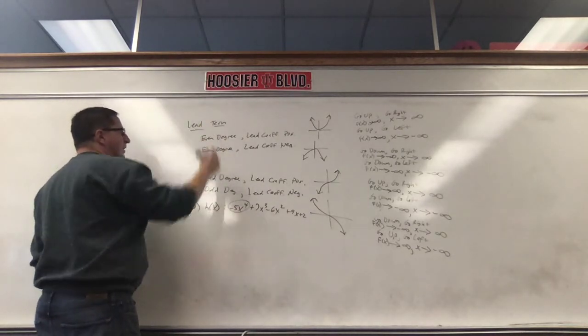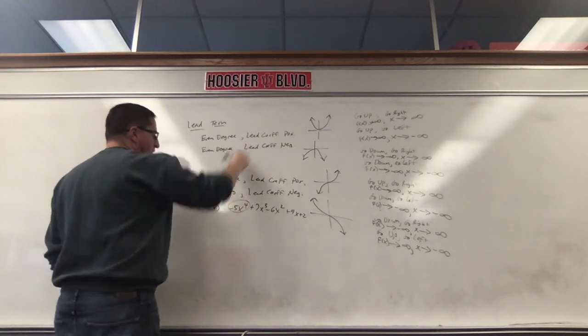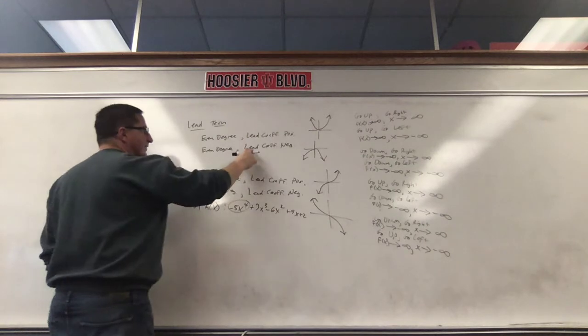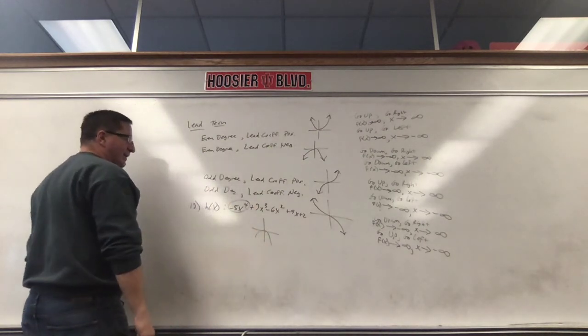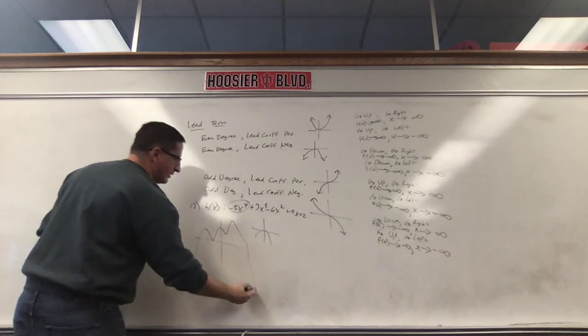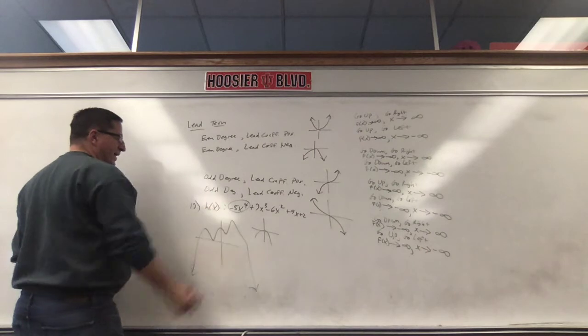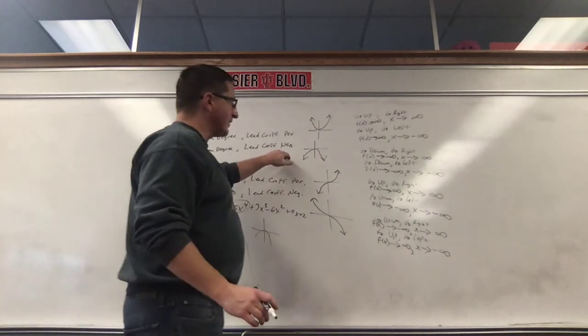So we look at our lead term. Is it an even degree? Yes, it is. It's an even degree. Lead coefficient is negative. So it's generally going to look like this, like a parabola. It might not look exactly like that. It might look like this, okay? Which is generally a parabola, except for this funky part there in the middle, okay? So it's going to look like this, okay?